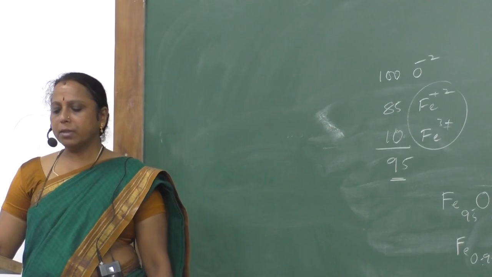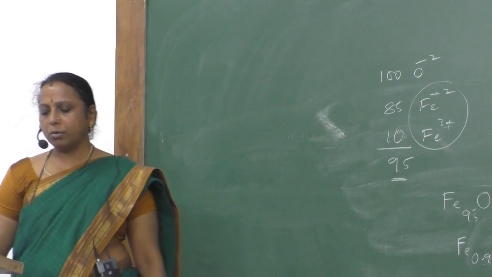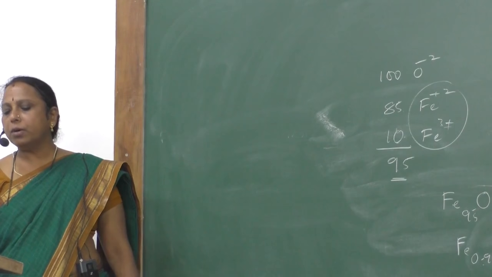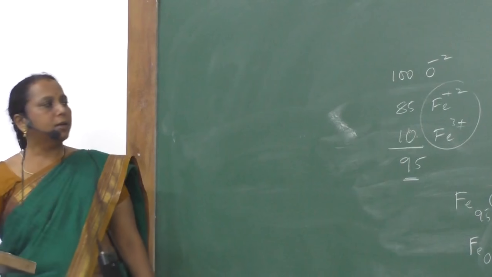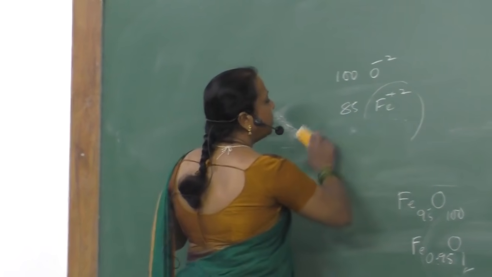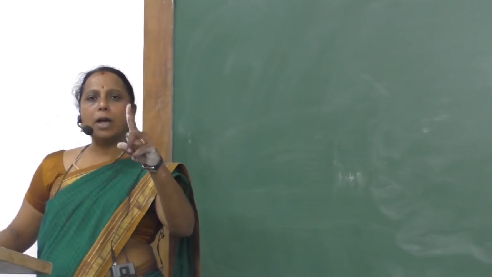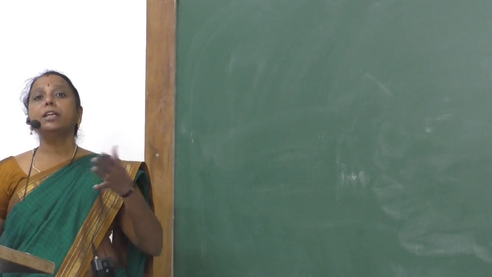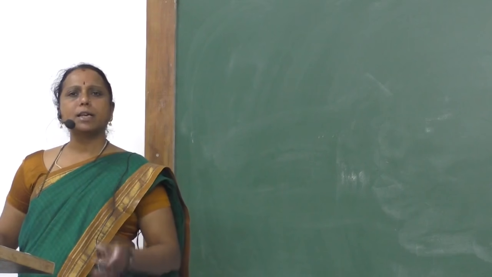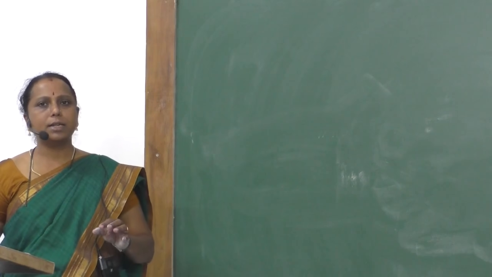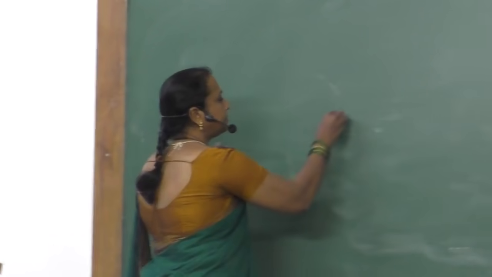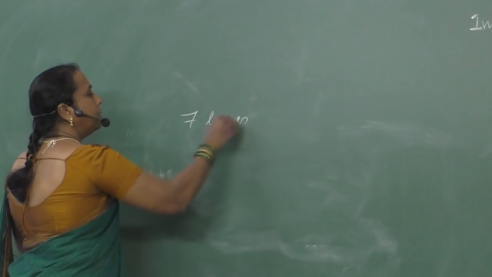Last question, number 3B question. How many types of primitive unit cells are known? So it is beginning of the lesson. There are 7 crystal systems. In all crystal systems, you will be finding one primitive cell. That means how many types of primitive unit cells are possible? 7 types of primitive unit cells are possible. Answer is 7.